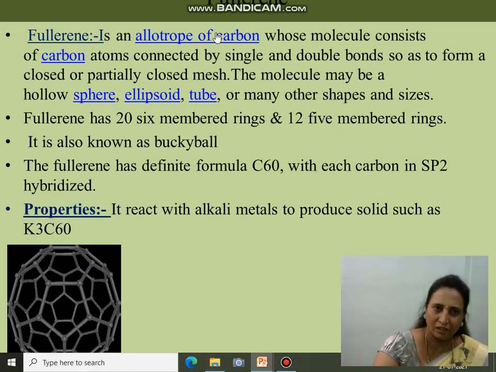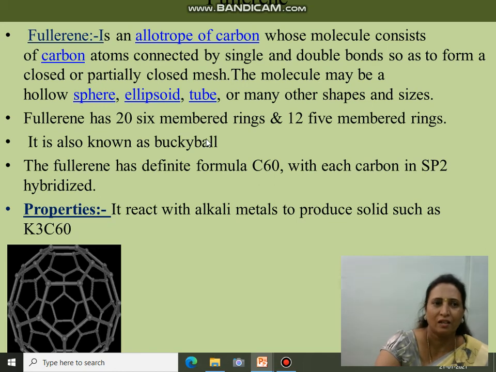Fullerene is the third allotrope of carbon, which contains two types of rings, five-membered rings and six-membered rings. The structure of fullerene may be a sphere, an ellipsoid, or a tube. It is also known as a buckyball, as its structure looks like a ball.